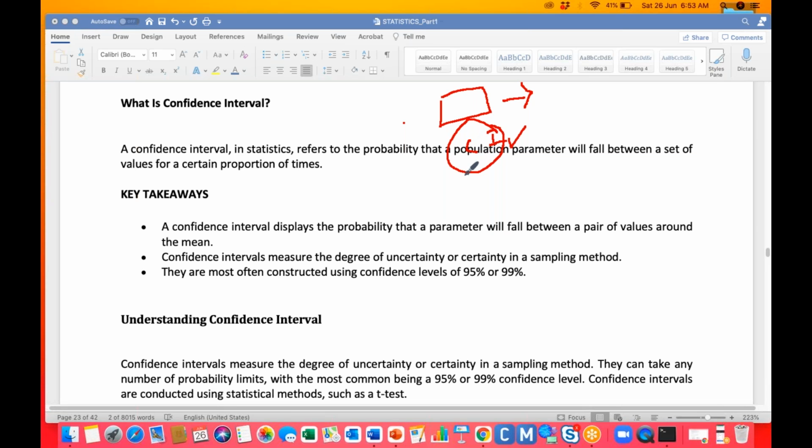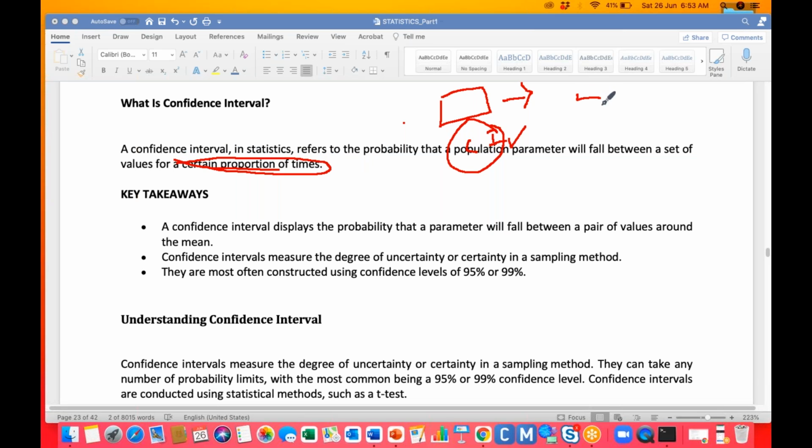In that situation, the sample parameters plus or minus the confidence intervals indicate that the population can fall within this particular range. Okay, that is what it indicates. You can read this line to understand confidence intervals in statistics, referring to the probability that a population parameter falls between a set of values, a certain portion of them.